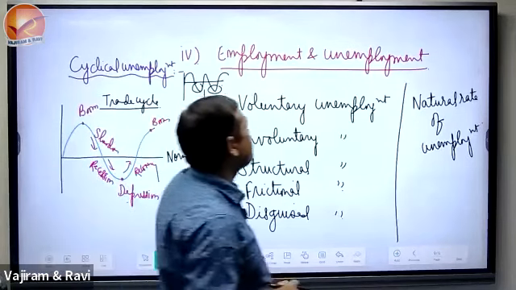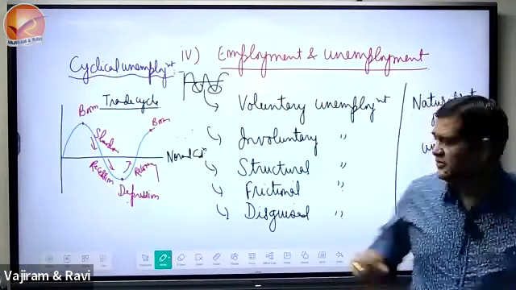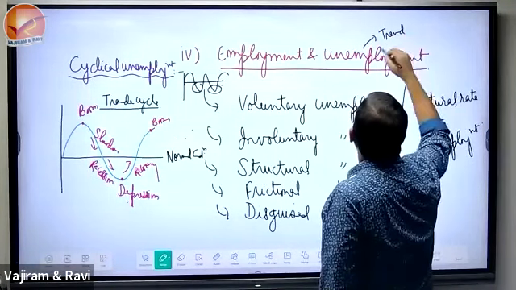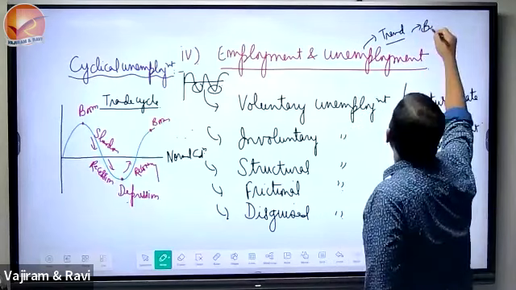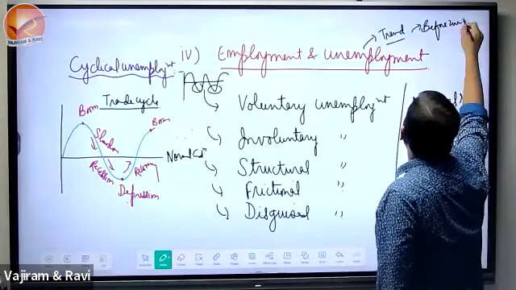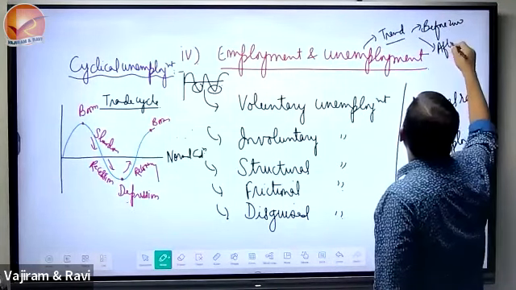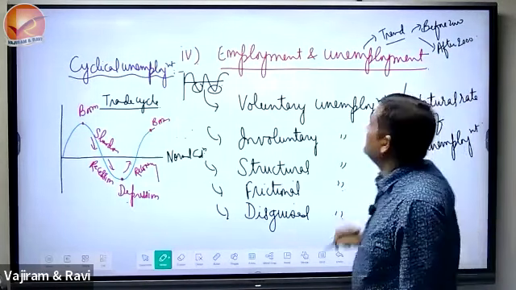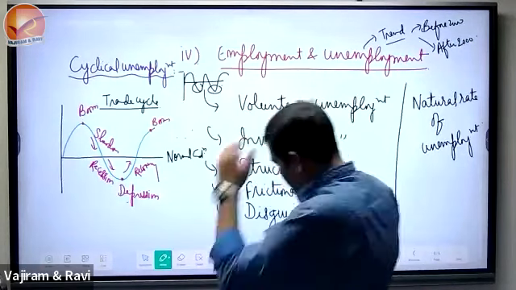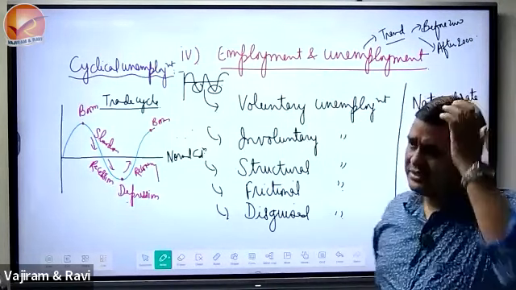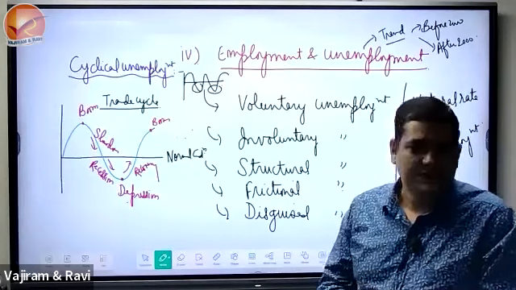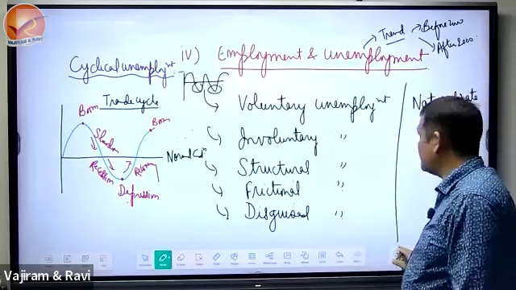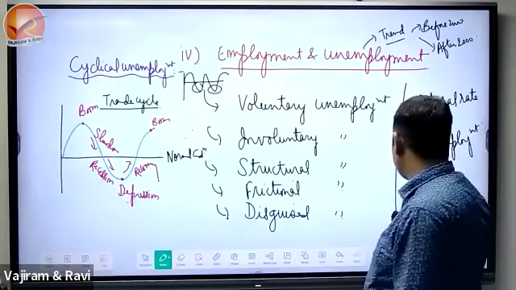We will see the trend of unemployment before 2000 and after 2000. We have seen recently the new labor laws. So that also we'll discuss, the labor laws along with this employment and unemployment concept.